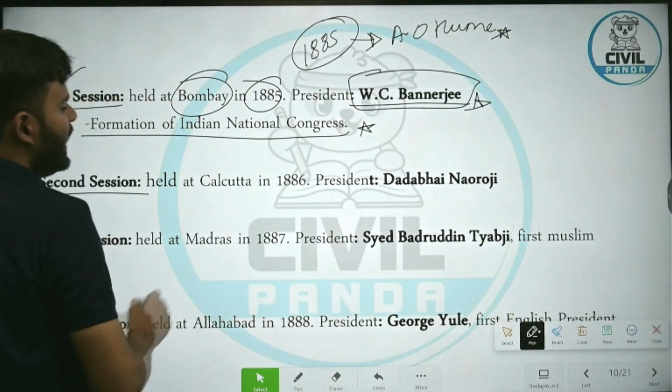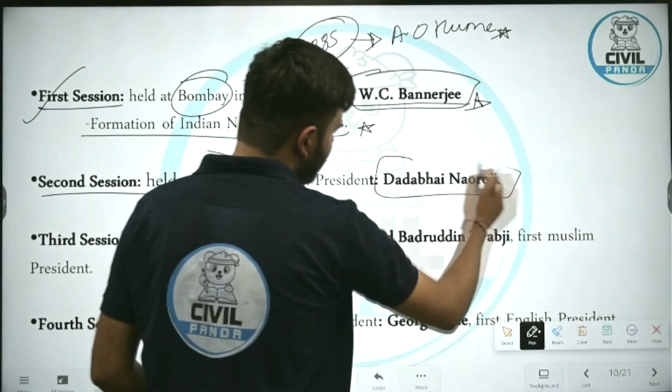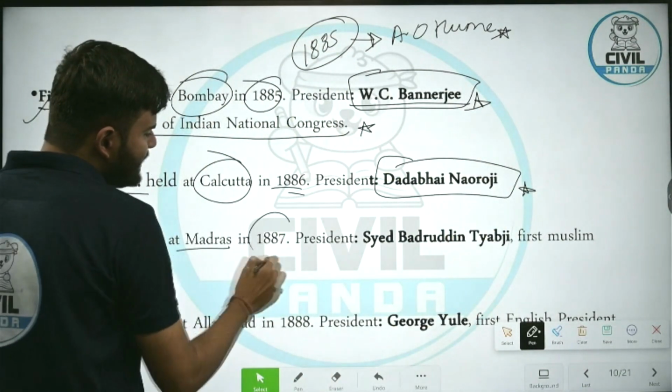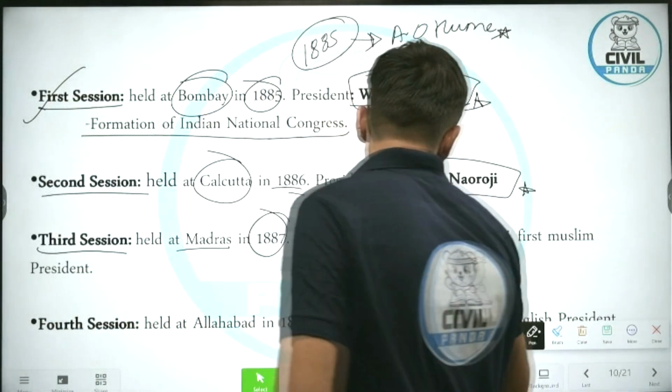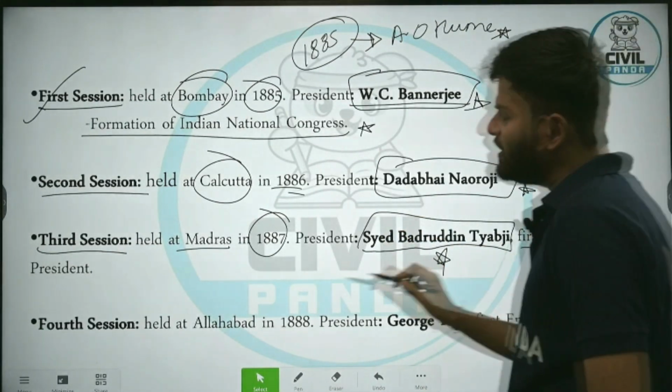Second session, held at Calcutta, 1886, under the presidentship of Dada Bhai Naoroji. Third session, Madras, 1887, Sayyid Badruddin Tayyabji, first Muslim president.